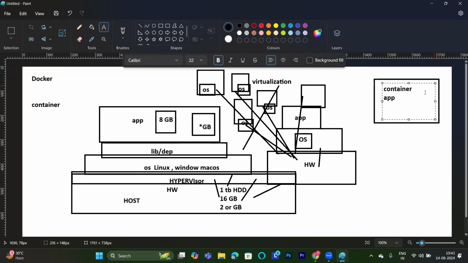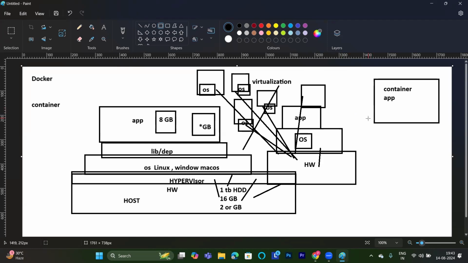This is my application container here. Now, where do I need to run this application container? Of course, on the operating system. But the container will not have its own operating system and hardware. As I said in the beginning, if I want to run the application, I need library dependencies, I need an operating system, I need hardware. But for the container, where are the library dependencies? Where is the operating system? Where is the hardware? As I said, there is no hardware, there is no operating system.